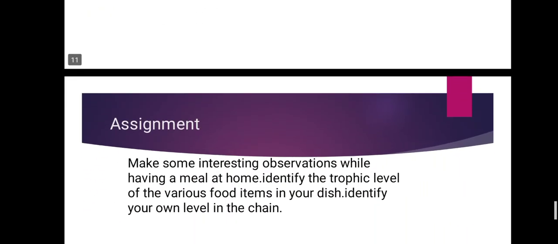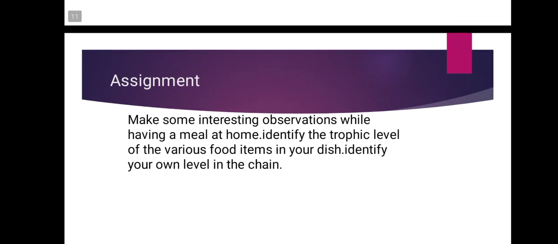Very good. So students, your assignment today is to make some interesting observations while having a meal at home.